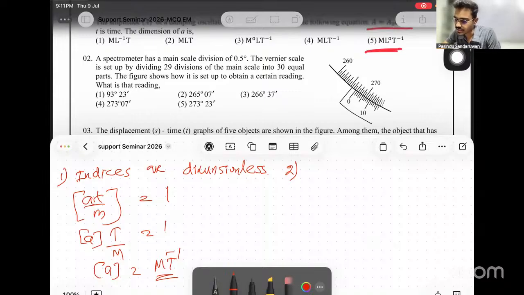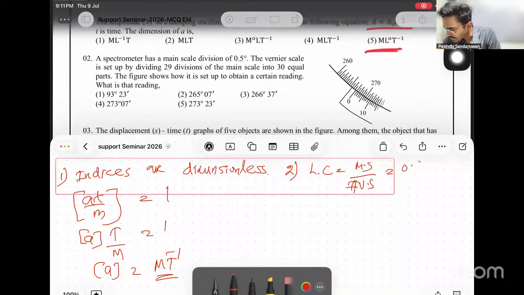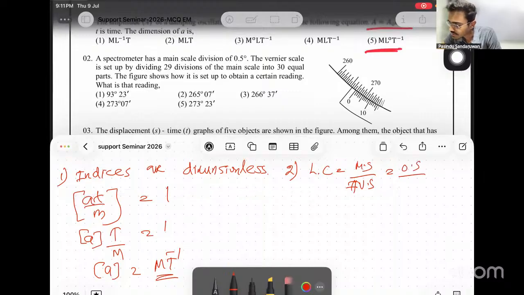The spectrometer has a main scale division of 0.5 degrees. The vernier scale is set up by dividing 29 divisions of the main scale into 30 equal parts. If you don't know, you can find the least count. Least count is one division of main scale over the number of vernier scale divisions. One division of main scale is 0.5 degrees and the number of vernier scale divisions is 30, which gives 1 over 60 degrees. 1 over 60 degrees means 1 minute. So the least count of this one is just 1 minute.